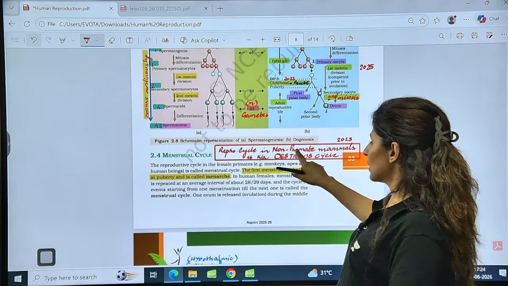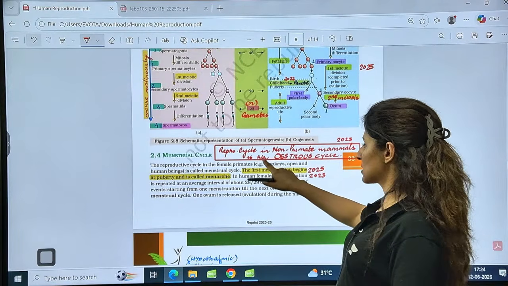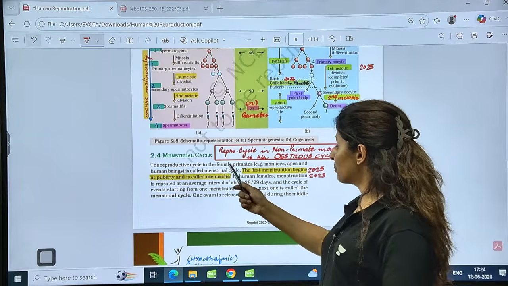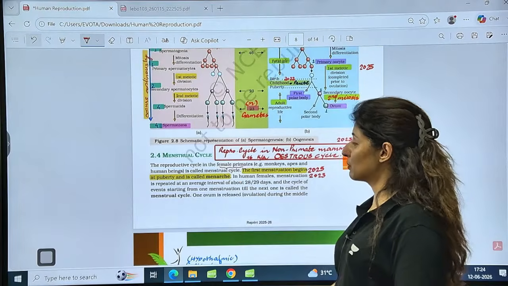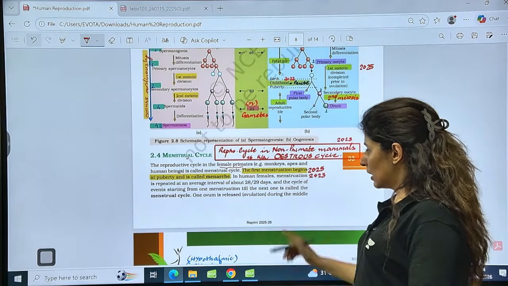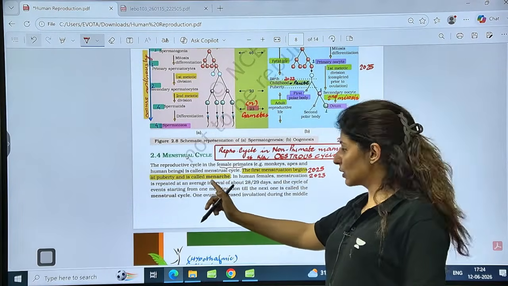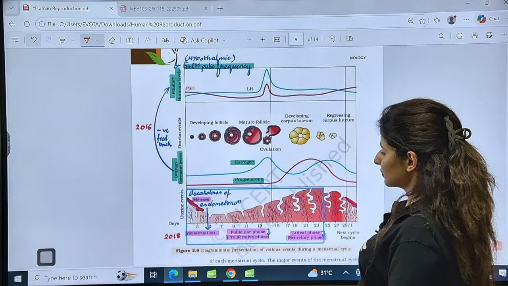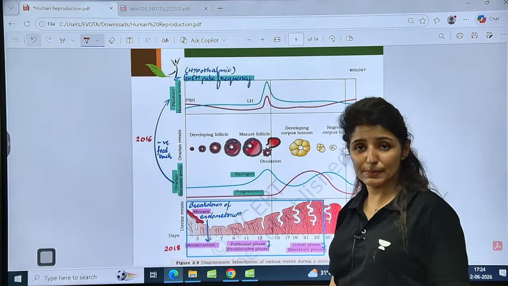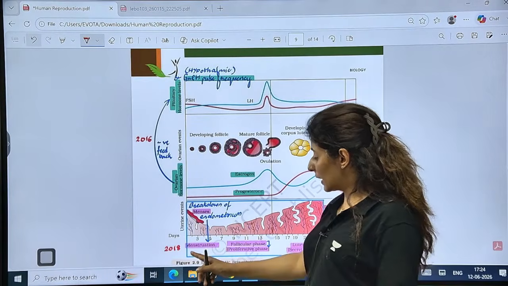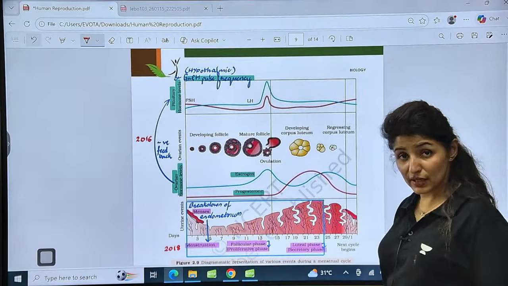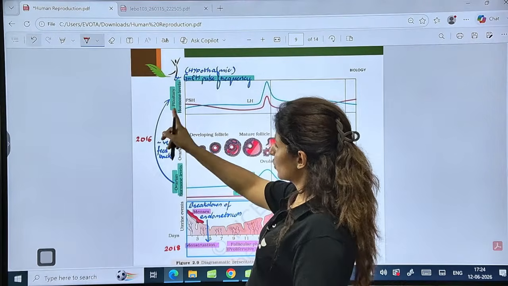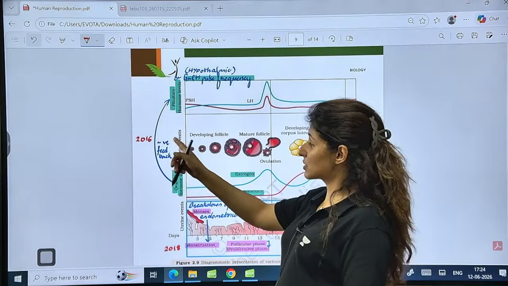Now, the reproductive cycle in non-primate females is known as estrous cycle. This was asked in 2023, guys. But in case of primate females, it is known as menstrual cycle. First menstruation begins at puberty and is known as menarche. It was asked in 23, 25 as well. And then there were so many questions from this graph. In 2018, you must know all the phases in correct sequence. Then negative feedback of ovarian hormones on pituitary hormones was asked in 2016.